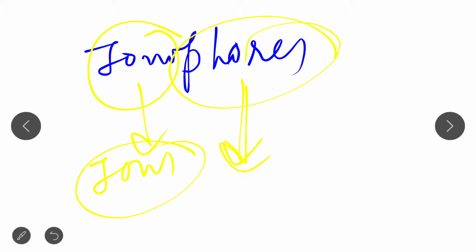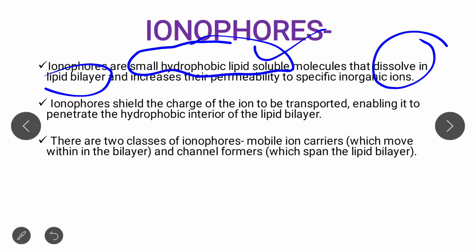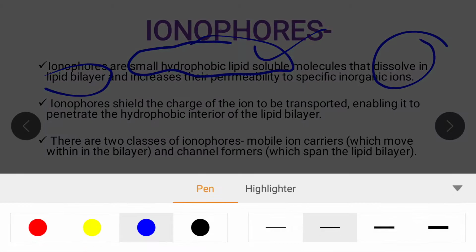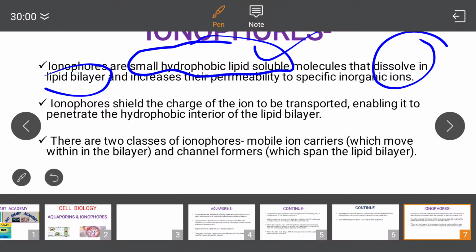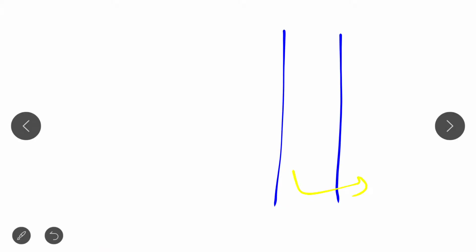First of all, I want to make some important things clear about ionophores, and that can be easily discussed with the help of this PPT. Ionophores are nothing but small hydrophobic, lipid-soluble molecules that dissolve in the lipid bilayer. If you notice, this is a lipid bilayer.